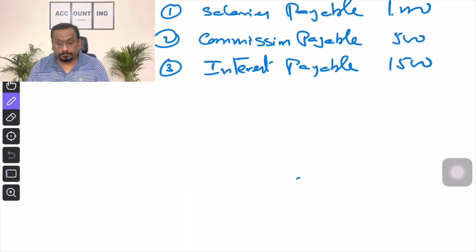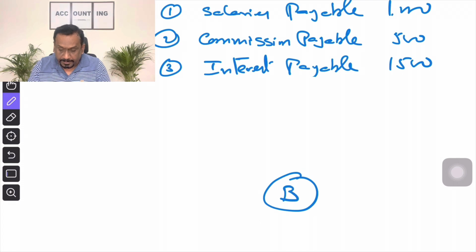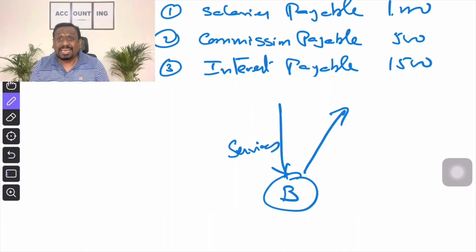Commission payable. Now, business point of view again. Commission payable. Why should we pay commission? Because we received the services. So what comes in? Services come in. What goes out? Nothing goes out. Why nothing goes out? It says payable, not paid. Payable means the amount is not paid. If the amount is not paid, nothing goes out.